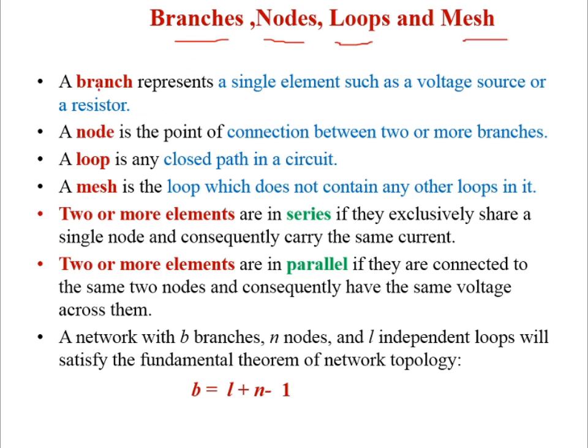What do you mean by branch? Branch is the representation of a single element, that may be one voltage source or one current source or some resistors. That is the concept of branch. What do you mean by node? Node is nothing but two or more elements meeting at a particular point. What is a loop? Loop is a closed path in the network. What do you mean by mesh? Mesh is a loop which does not contain any other loop in the circuit.